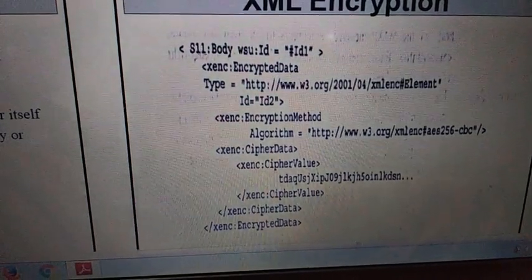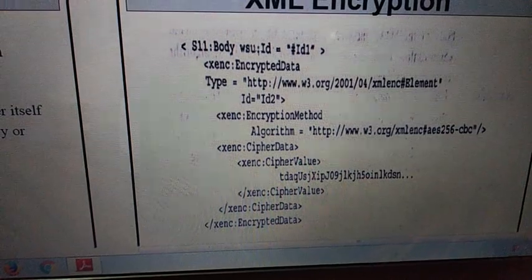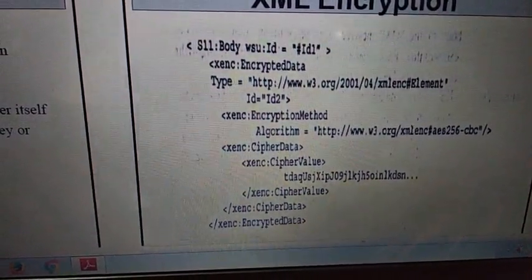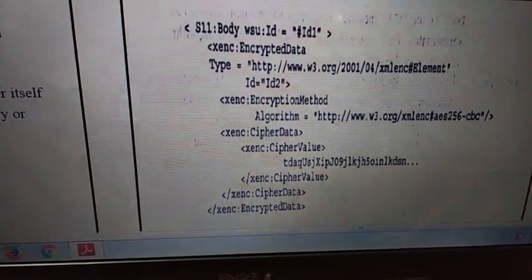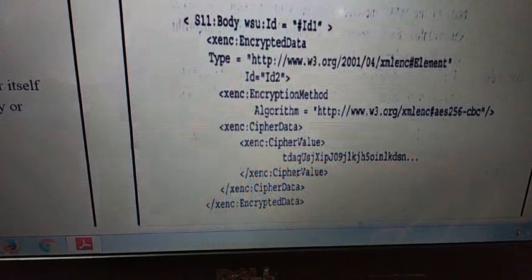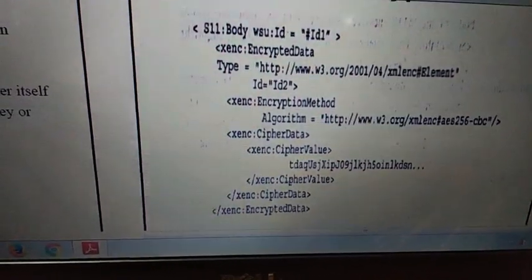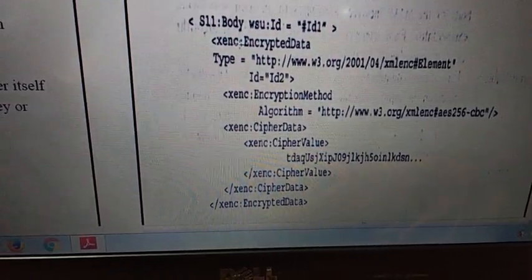We'll be using the S11 body with the WS-Security ID followed by encrypted data, the type, followed by the encryption method, what algorithm, the link we are sharing, cipher data, cipher value, and the end tag of encrypted data, right?